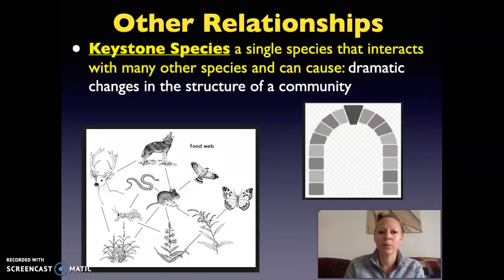And our final concept that we're going to talk about is keystone species. These are very important species in a community. If we look at our food web here, we can see how some organisms have more connections to other organisms. Oftentimes our top predators are keystone species. If something were to happen to that keystone species, here, the mouse, there are a lot of connections to that mouse. If that population were to collapse and we had no mice, well then this community would be very heavily impacted.